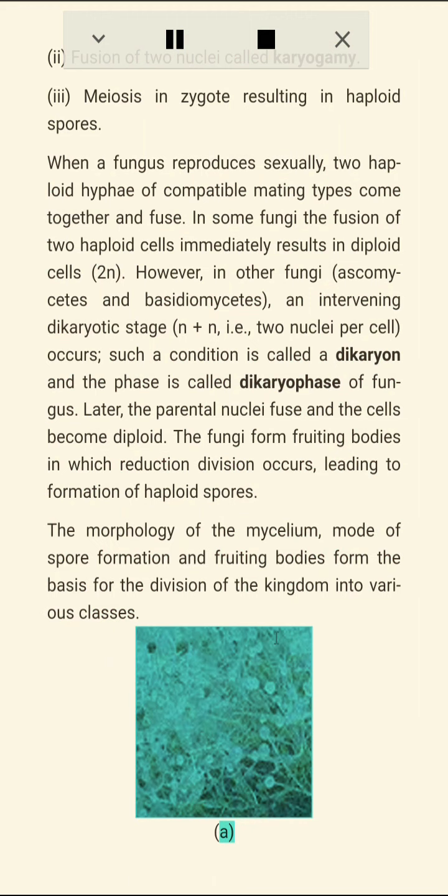The morphology of the mycelium, mode of spore formation and fruiting bodies form the basis for the division of the kingdom into various classes. Figure 2.5, fungi: A, Mucor; B, Aspergillus; C, Agaricus.